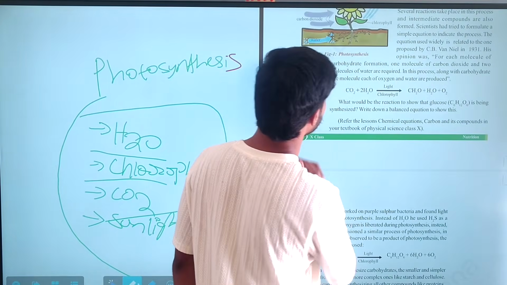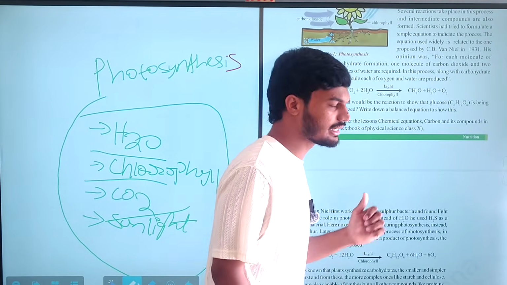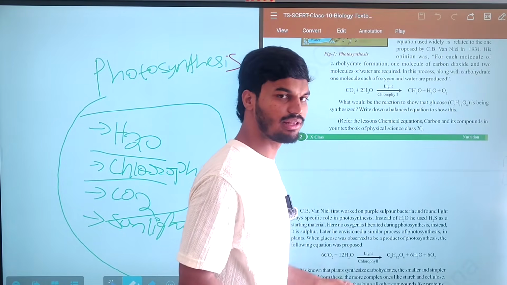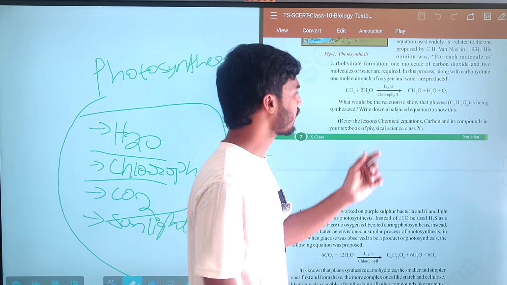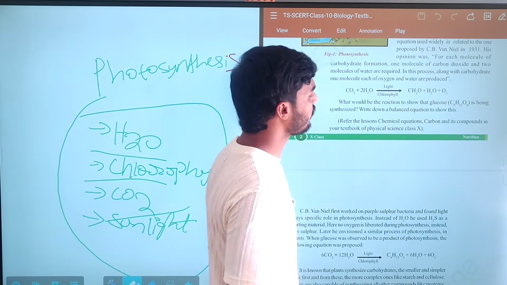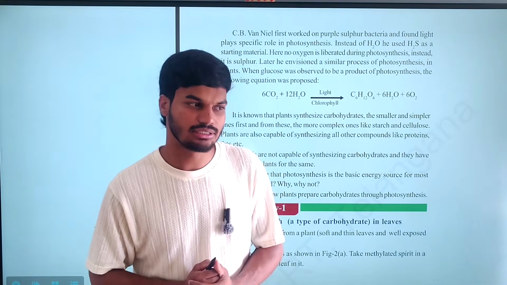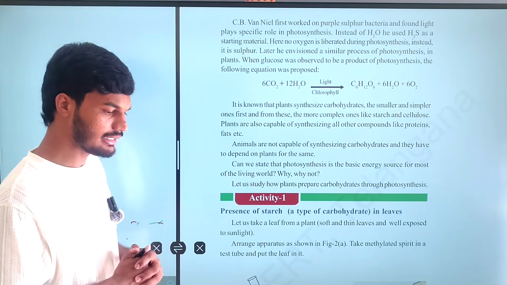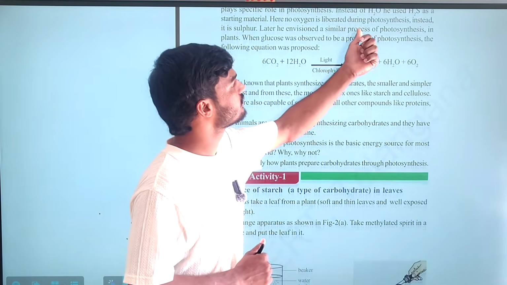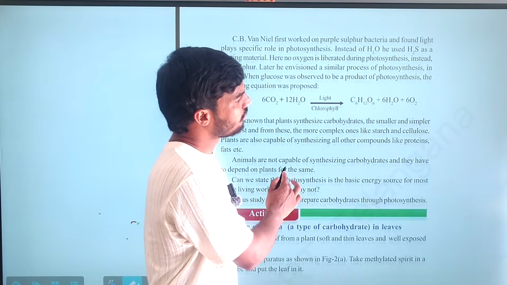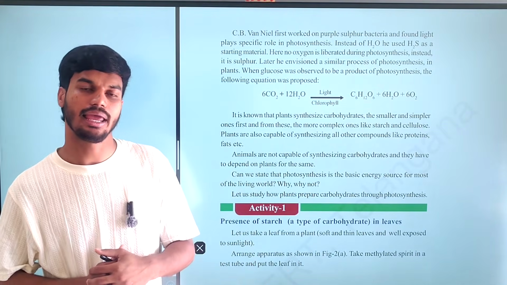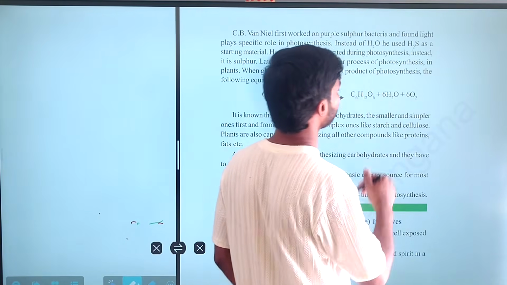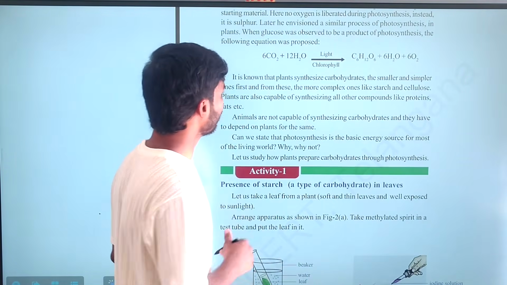Then coming to here, in the presence of carbon dioxide, CO2 to H2O, in the presence of light and chlorophyll, this reaction is going to occur. The end products... the observation is seen in the sulfur bacteria. C.B. Van Niel was a scientist. He observed the purple sulfur bacteria. He found that these sulfur bacteria are able to prepare their own food by using hydrogen and sulfur. Then he gave the equation.